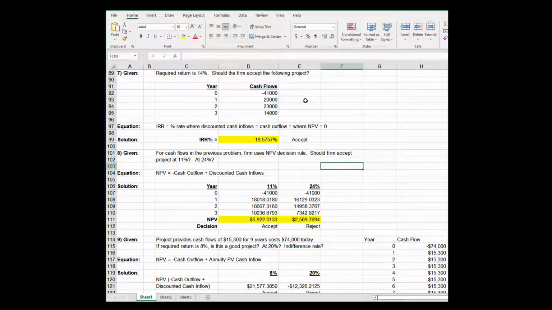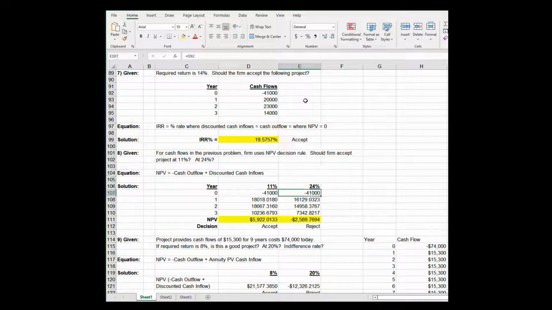That's the good news. The tough news is that you have to go generate $20,000 of cash in the first year, $23,000 in the second year, and $14,000 in the third year for you to have some street credibility with your CFO that you can do this sort of thing. So if you're able to do that, you generate almost 20% return on investment for the company, and your project is accepted, and maybe you get promoted.